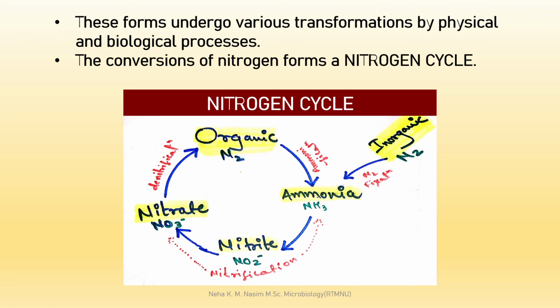is called nitrification. Okay, so this is a two-step process, nitrification, जो कि नाइट्रोजन साइकिल में कैरी आउट होता है, and then nitrate into organic nitrogen में जो कन्वर्जन होता है, it's called denitrification. Okay, so this is the nitrogen cycle. नाइट्रोजन one form to another form में कन्वर्ट होता है, this is called nitrogen cycle. Okay, so nitrification, हमारा जो organism है वो यहाँ काम करता है nitrification में.